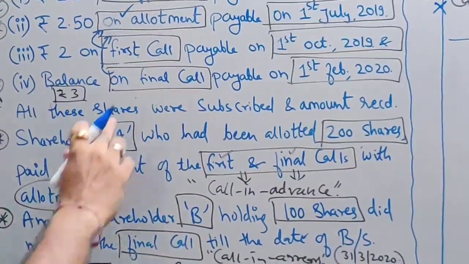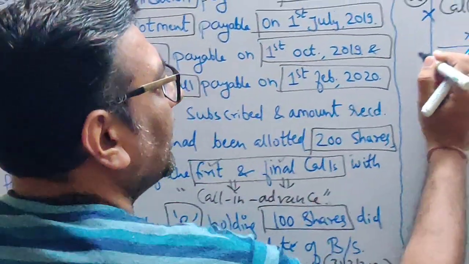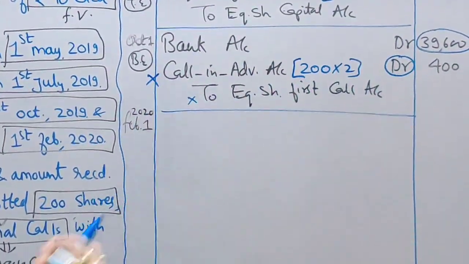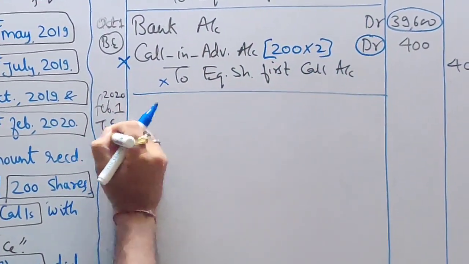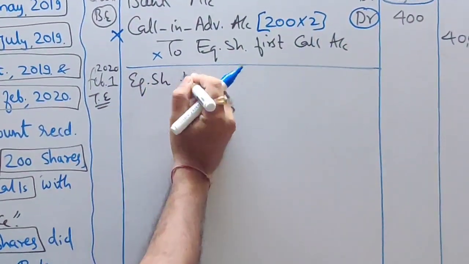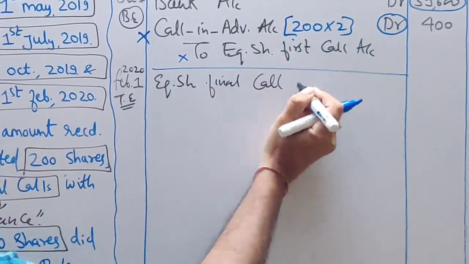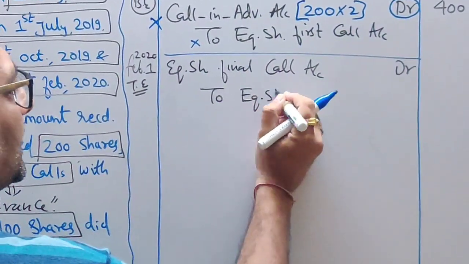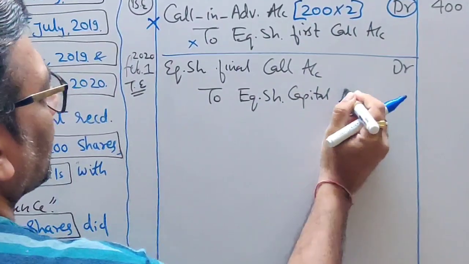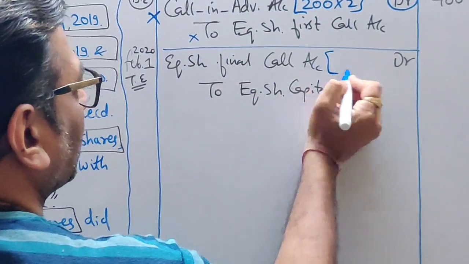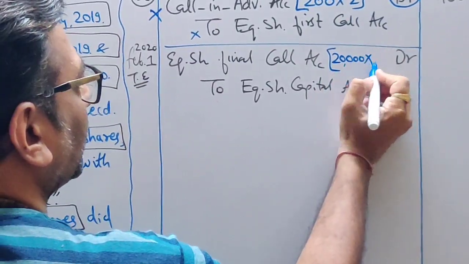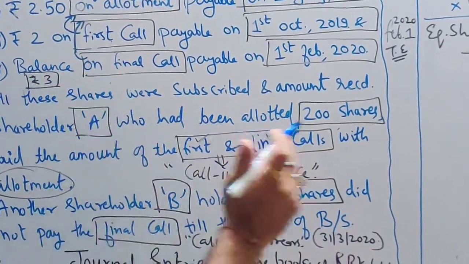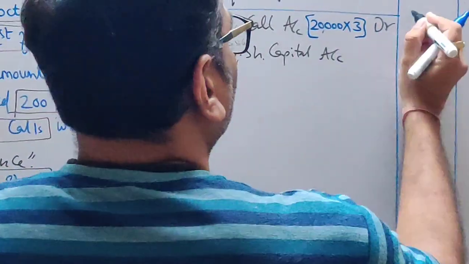Let's do the final call. Final call is of 3 rupees. Transfer entry, very easy. On February 1, 2020. Tell me transfer entry first. Equity share final call account debit to equity share capital account. Let's write down calculation. How many shares are there in all? Total 20,000. And we are asking for 3 rupees at the time of final call. So 3 rupees, what will be the total amount?